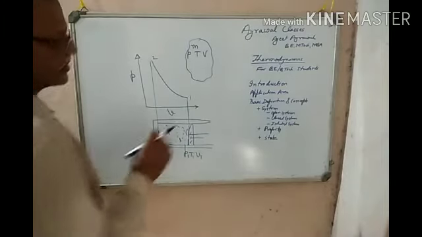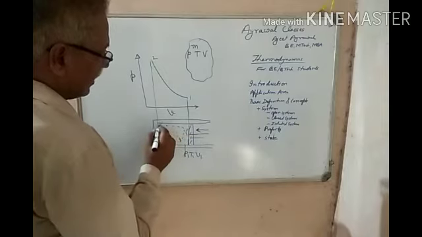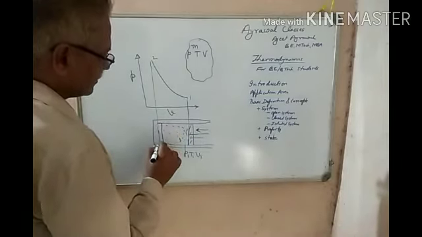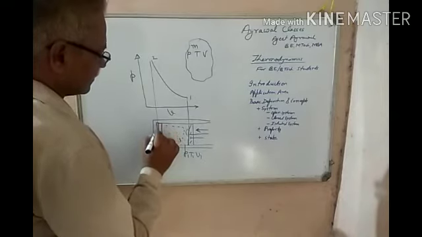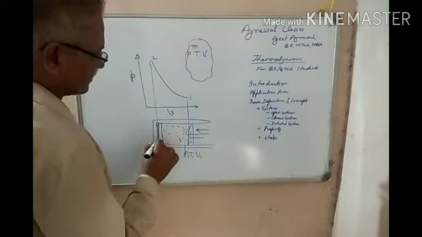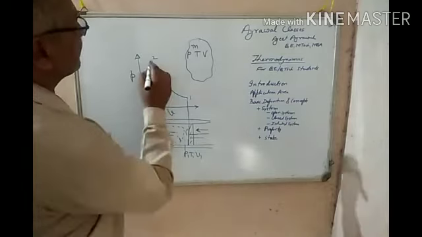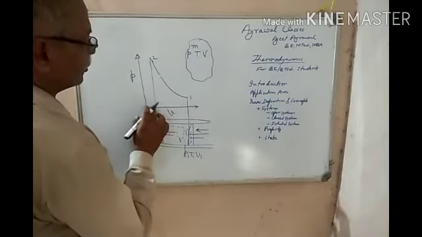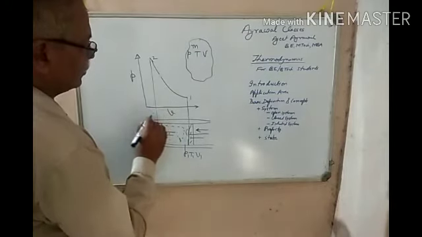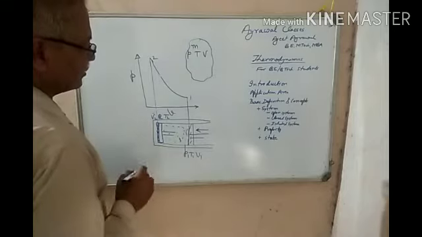Now as I am moving this piston towards the left, and when the piston moves up to this particular point, then the gas is filled only in this space, and at this time the volume is now reduced. Only this much volume is there, say this volume is V2, the pressure is P2, and the temperature is T2.